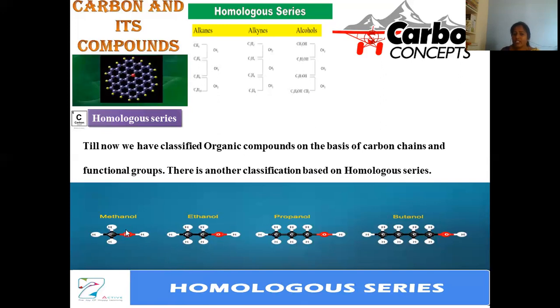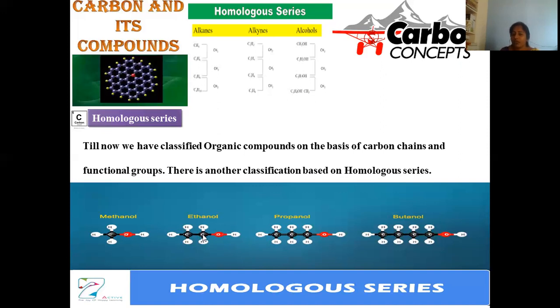Methanol is CH3OH, where one carbon is in contact with OH. When we move on to ethanol, it is CH3CH2OH. What happened in between? From methanol to ethanol, one CH2 unit is added, so we can say these two are homologous in nature. Moving on to propanol, where one more carbon is added, CH3CH2CH2OH, so there are three carbons.